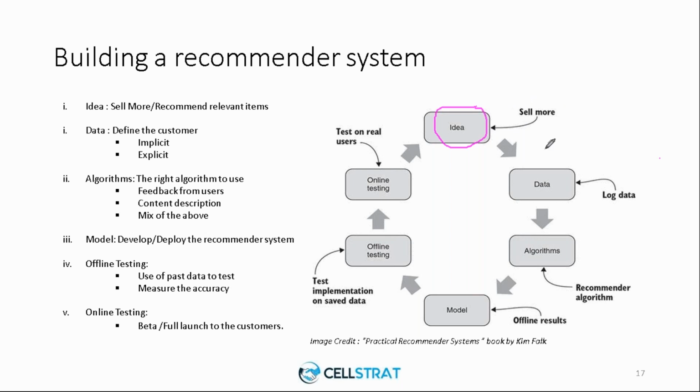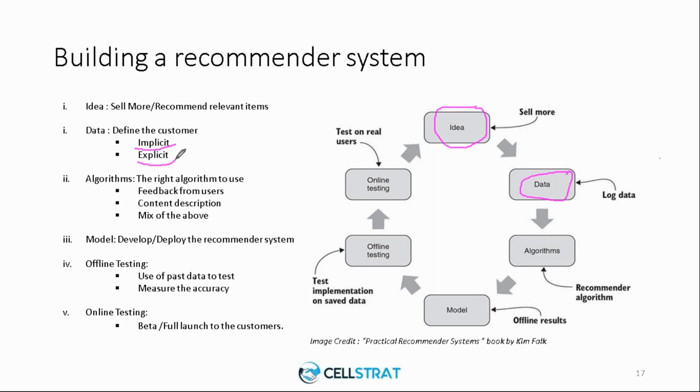Now, once you have decided on the idea of a recommender system, what you need next is the customer. You need a lot of data from the customer. The data can be collected either by implicit or by explicit means.